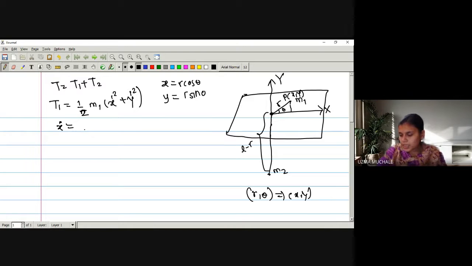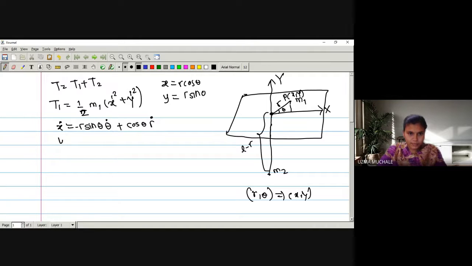So r and theta are sufficient to describe the position of a particle. So if we want to find the derivative of x, we have to consider r also. Let us first keep r as it is. The derivative of cos theta is minus sin theta, and theta with respect to t will be theta dot, plus the next term: cos theta as it is, and the derivative of r, which I can write as r dot. Correct?